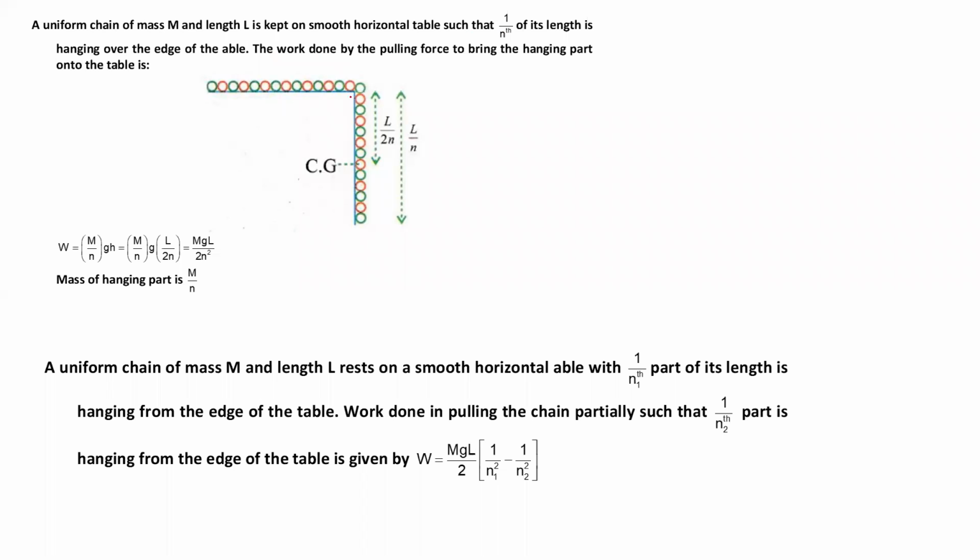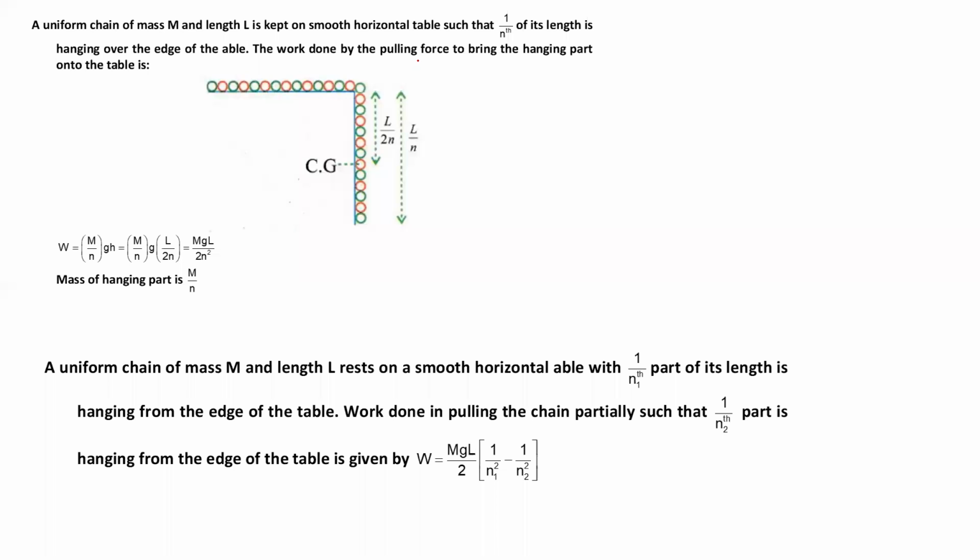That means, students, let the total length be 20 meter. If 1/4 is hanging, how many meters is hanging? 5 meter. If 1/3 is hanging, that means 20 by 3. Let half be hanging, that means 10 meter of the total length. Yes or no? So like that, let the total length be L and 1 by nth is hanging. There will be in the question what the length is and how much part is hanging.